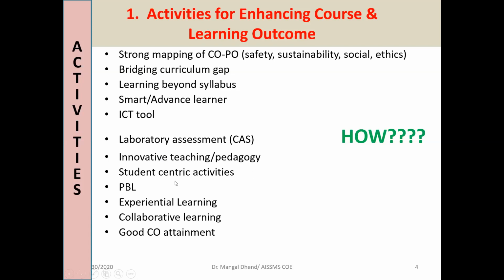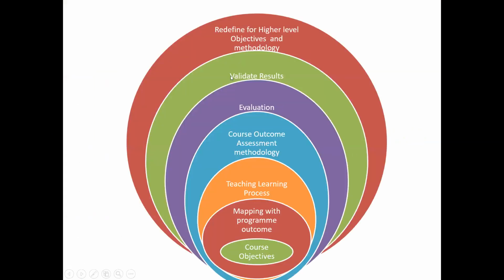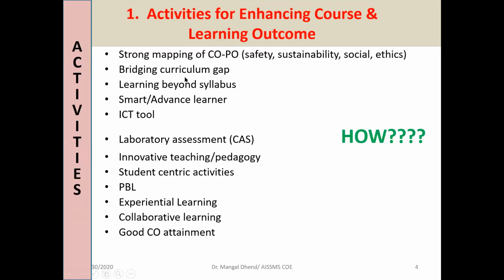Then what student learning-activity-centric activities I conducted. Then PBL, project-based learning, I have to give my report. Then experiential learning, collaborative learning, and finally CO attainment. So this we need to do. I told you all this is our task, multiple tasks. Then how we can do all these things very effectively so that our attainment will also be good.